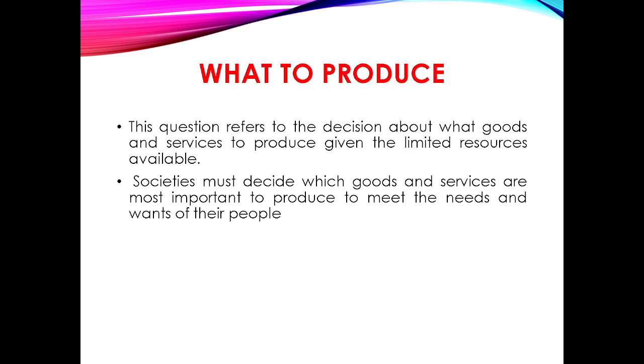Consumption goods are those goods which are used in daily life, such as wheat, cloth, tea, watches, etc. And capital goods are goods which are used in the production of goods, such as machines, tools, implements, fertilizers, etc. So every society has to make the choice between them, what to produce. Society must decide which goods and services are most important to produce to meet the needs and wants of the people.